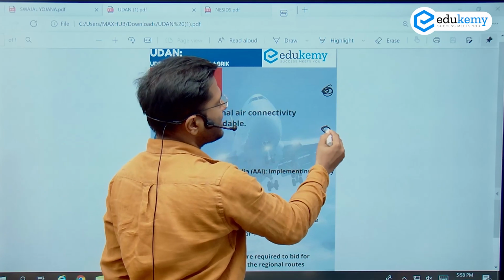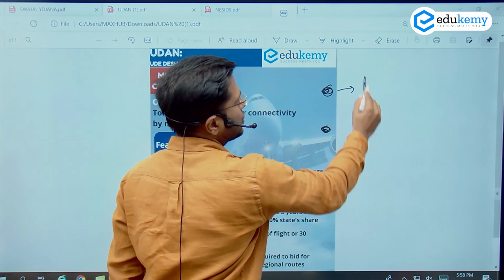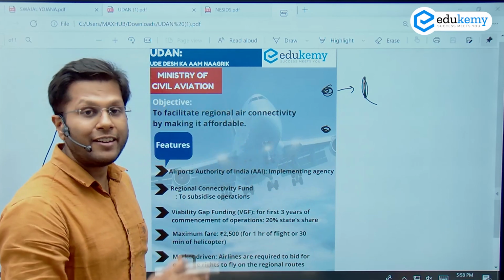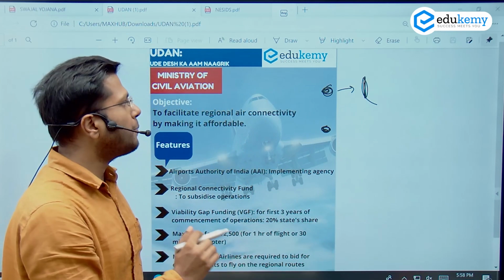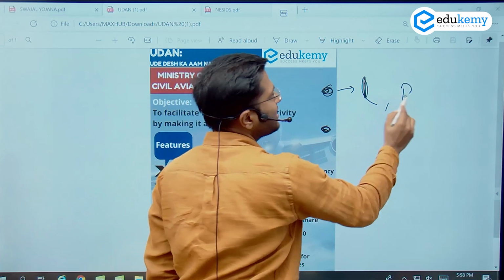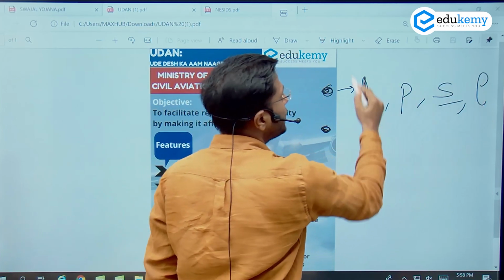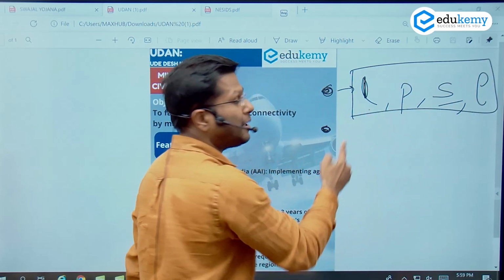One good concession could be landing charges. So when planes land at a place, there are charges to be paid to the airport authority, right? If it is a private airfield, there also it will have to be paid. Landing charges, parking charges, staying charges, right? Loading charges. So these are the various kinds of charges every airline has to pay, and there will be concessions here.